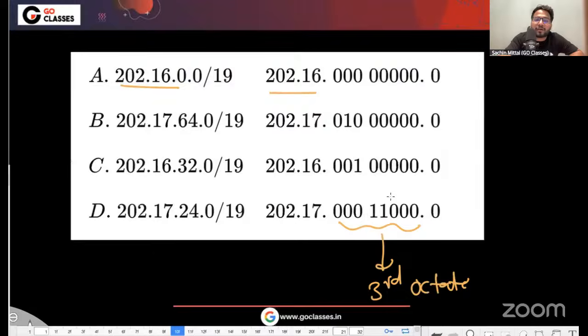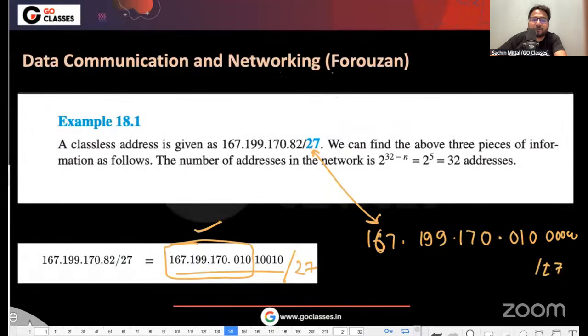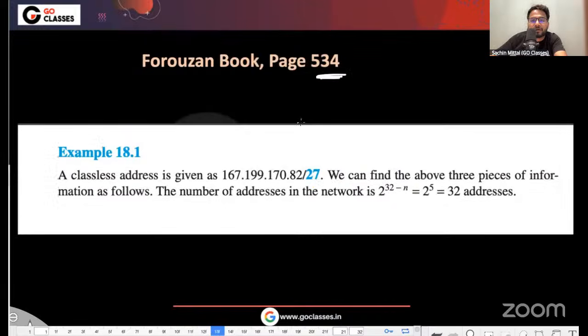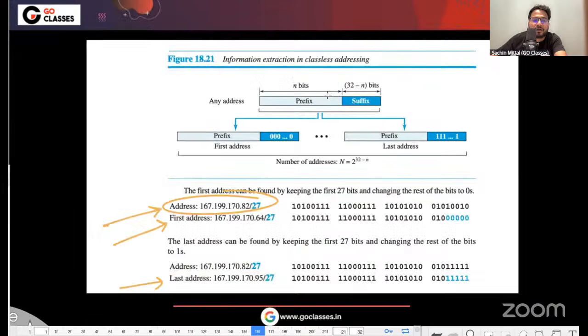Here I have given you the reference. At page number 534 it is given in Forouzan. The book name is Data Communication and Networking. In Forouzan it is given at page number 534. You can definitely check, right?